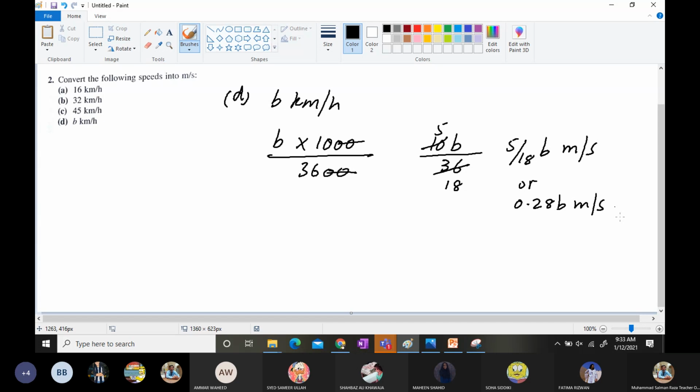Fatma, I cannot see your answers. I could see the answers of Shehbaz and Ammar in the chat box. Now Maheen has solved it as well. Again, yes, Rabis, I've got the answer of Rabis as well. Rabis, Ammar, Maheen, Shehbaz, Soha. Now waiting for more of you.